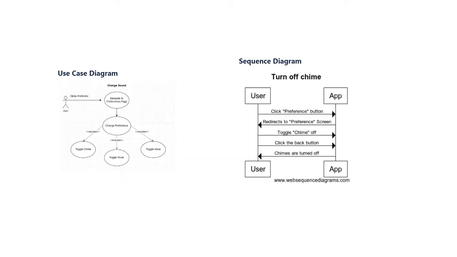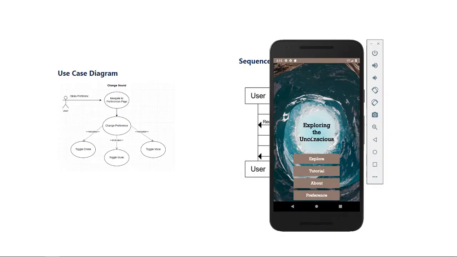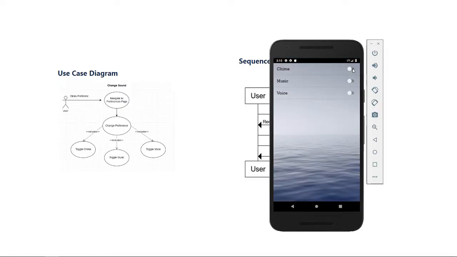These are the use case diagram and the sequence diagram of the user story. I will demonstrate the user story using the emulator of Android Studio. Click on the preference button to change the sound settings. First, we will turn on the chime.